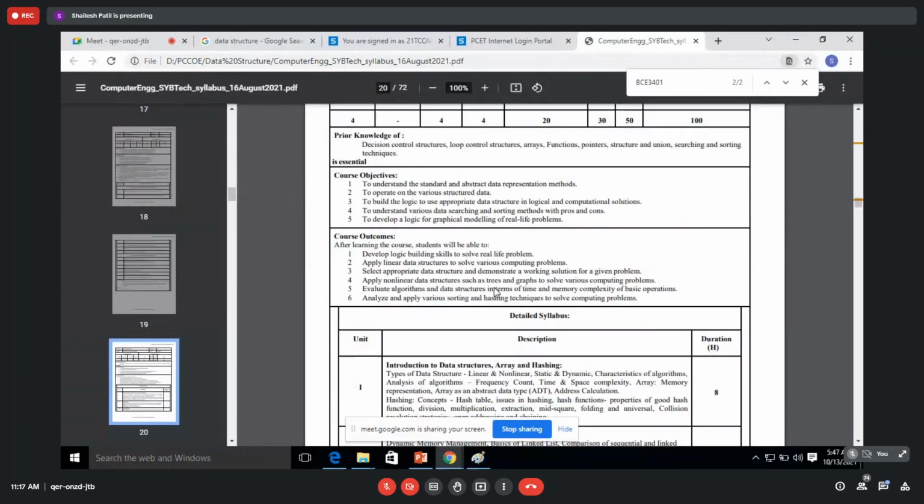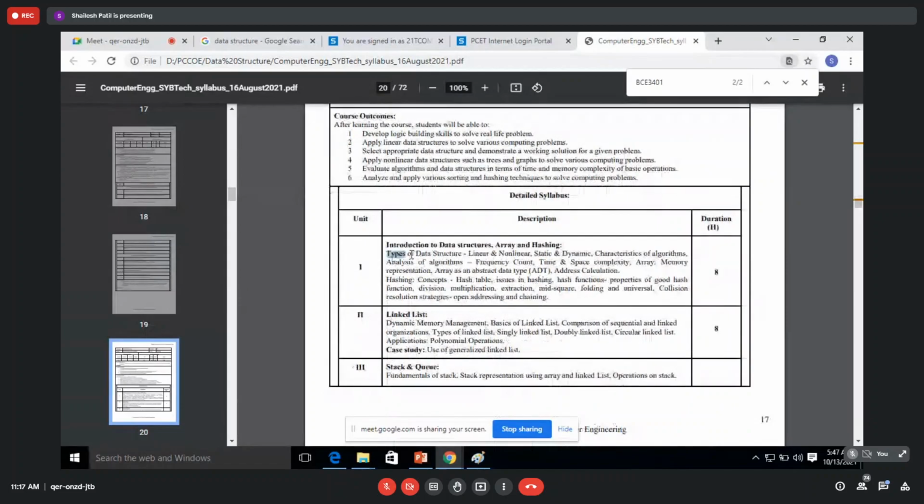Now in this unit, we have seen types of data structures: linear, non-linear, static, dynamic, and more. We have also seen the characteristics of algorithms. Now we have ADT, array memory representation, and array data type. First we are going to finish the analysis of algorithms in tomorrow's lecture. Afterward we'll focus on this. It is a bit detailed and will need one lecture too, so I said we won't take it tomorrow.